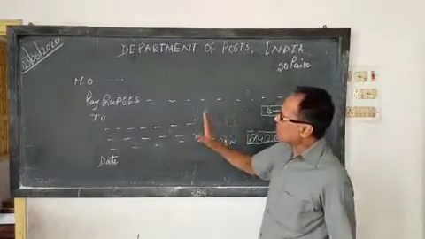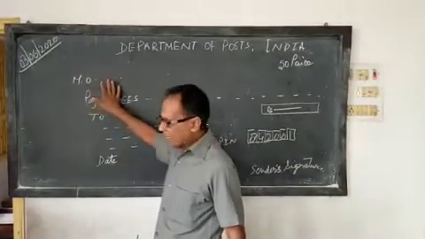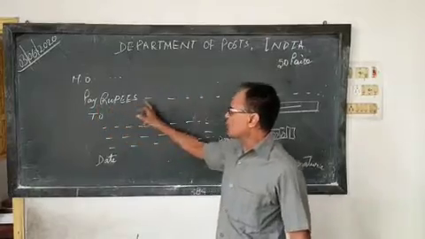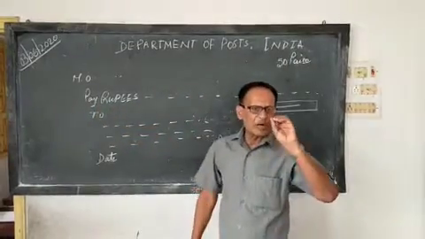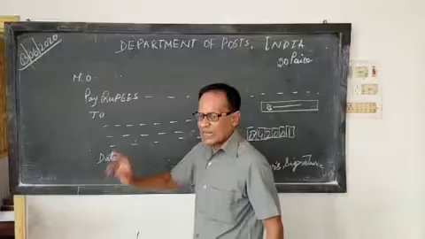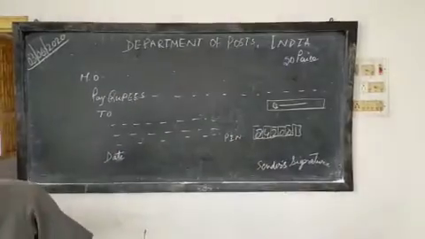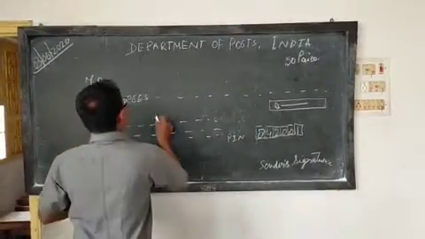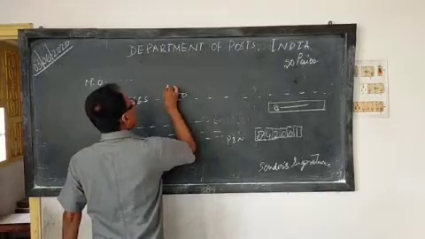Now here in the form, first of all it is written money order. Next is pay rupees. How much money you are paying to whom? You have to write like this. As for example, pay rupees 2000. Suppose I am writing here.